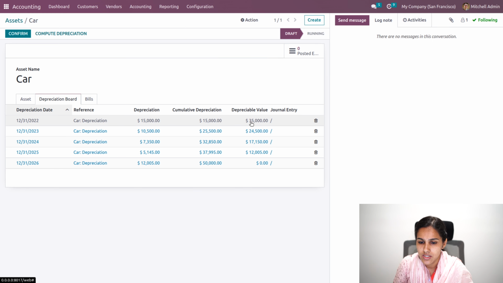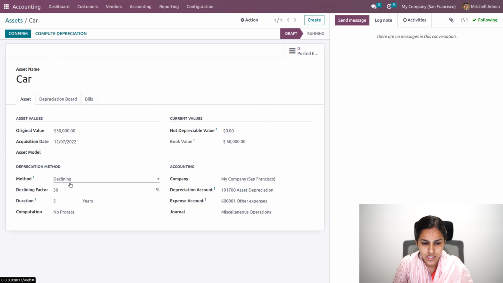Again for the next year, 30% of the 35,000 will be deducted as depreciation. So 30% of 35,000 is 10,500, which is the depreciation for the next year. So the cumulative depreciation can be seen as 15,000 plus 10,500, and the remaining depreciable value. Like this, every year 30% of the depreciable value will be deducted. This is a declining method, and we will also have declining then straight line. So let's compute.